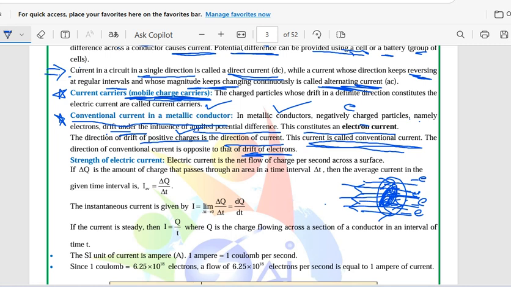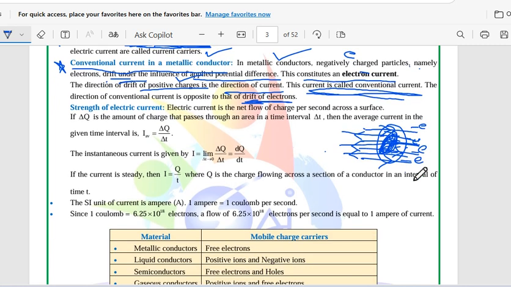So I hope this concept is clear to you. Now let us go to the strength of electric current. What do you mean by the strength of electric current? We have learned what electric current is. It is the net flow of charge per second across a surface.